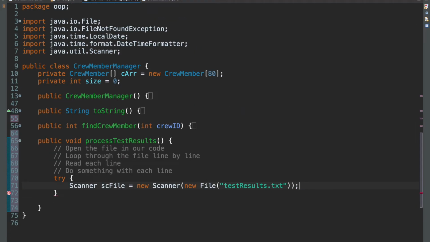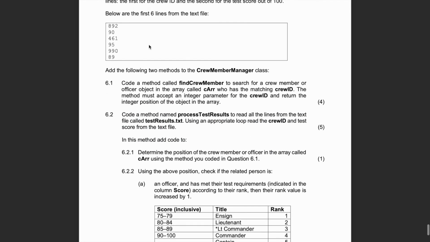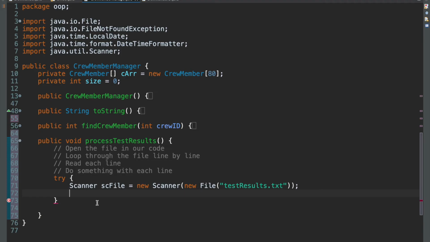And then after having our try and catch, we then have to loop through the file line by line. In this case, we know that the file has exactly 20 lines as was given to us, but that doesn't really matter. We still need a while loop just to keep things consistent. You could do it the other way as well, but I like consistency, so we'll use a while loop. While SC file has next line.